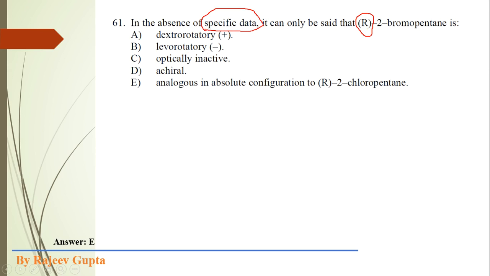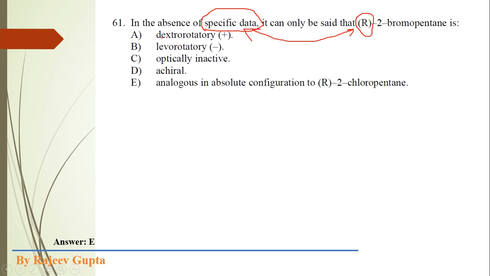This practical data, the optical activity, is something we obtain from the experiment, and this is a different thing. So we cannot correlate these two things.